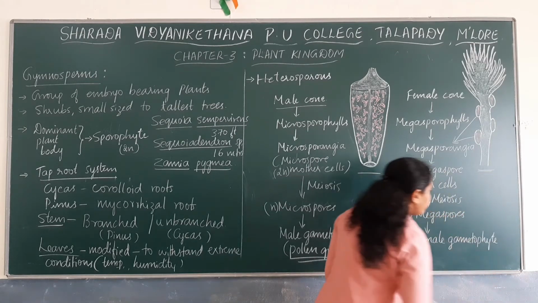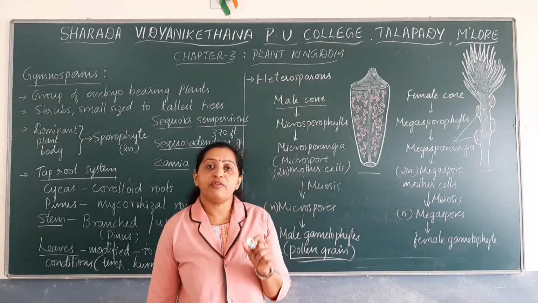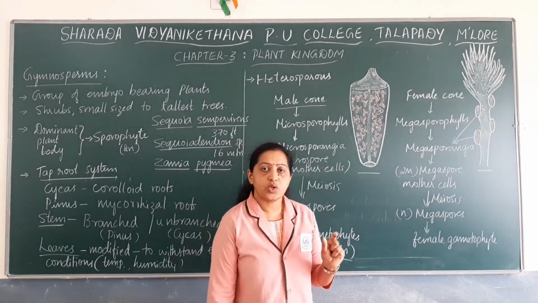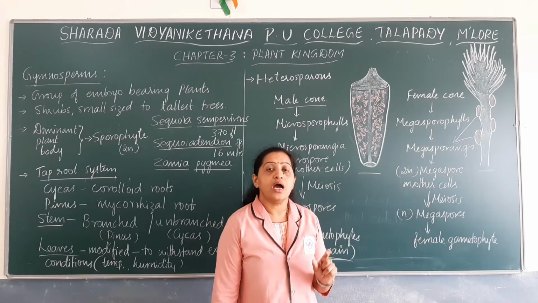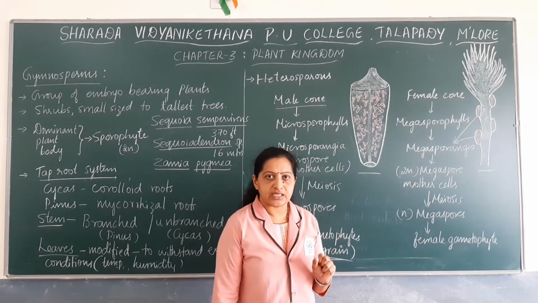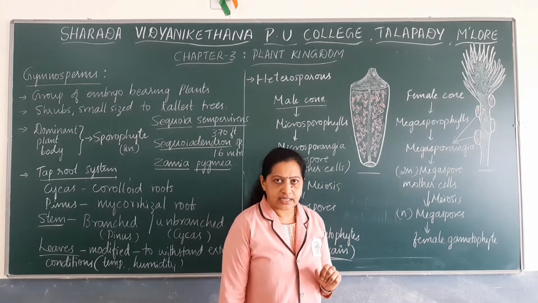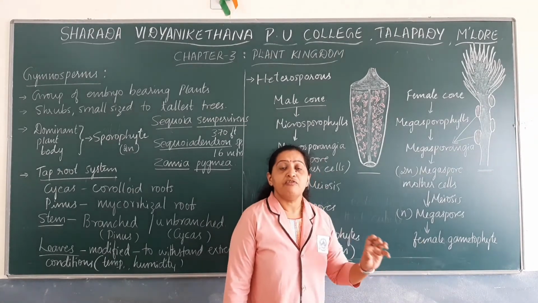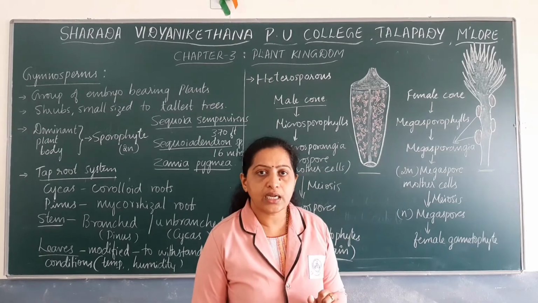The female gametophyte is also a highly reduced structure having a limited number of cells. Inside this female gametophyte, female sex organs are present.